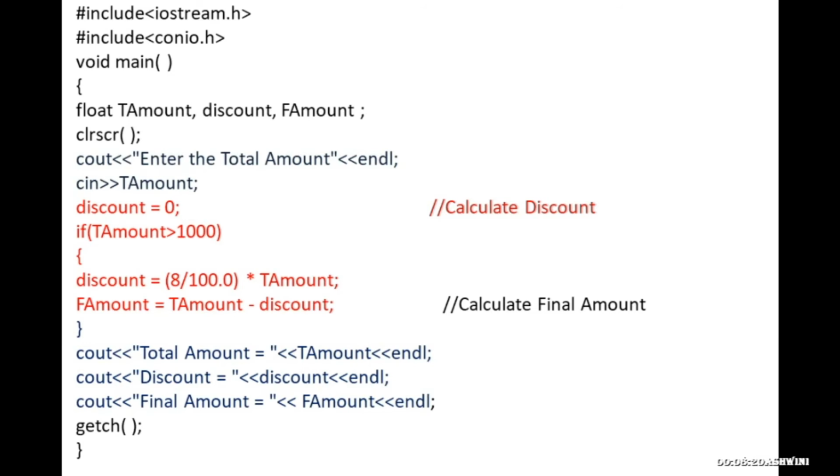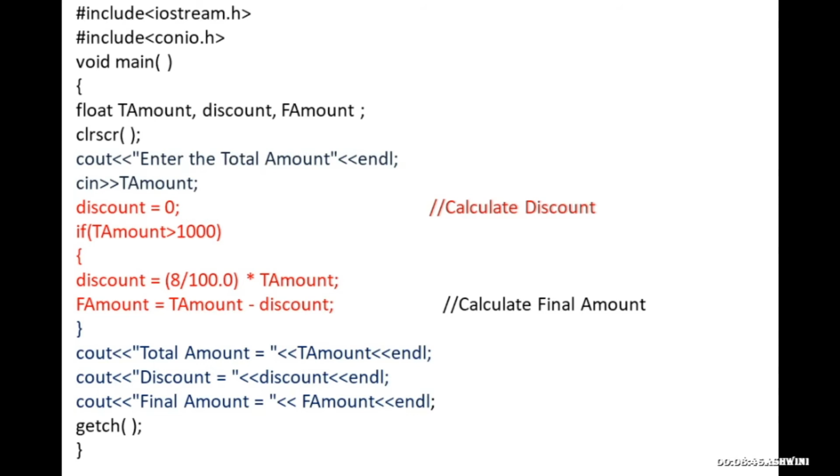So initially discount will be set to 0. Initially you don't have any discount, till you know the total amount is greater than 1000, the discount will be 0. So first you have to set discount is equal to 0. This is compulsory. If you leave this statement, your output will be wrong. So remember, discount is equal to 0. You have to set the discount to 0.